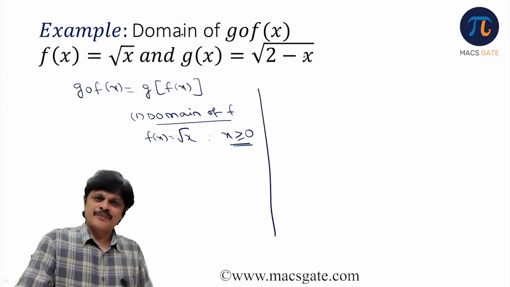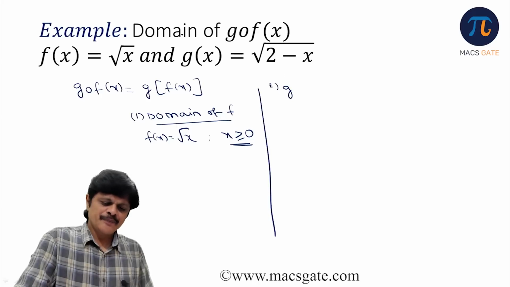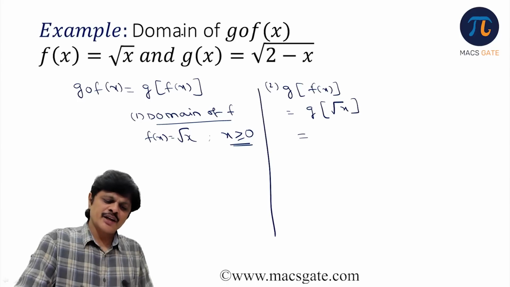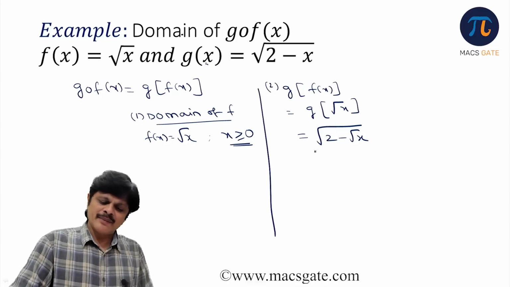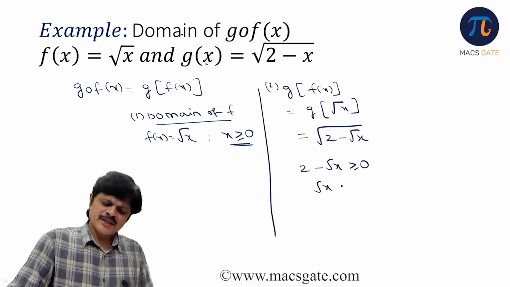Now we need to go for g circle f of x. What is g circle f of x? It is g of f of x. F of x is root x. Then what is g of root x? Whatever argument is there, it is under root 2 minus that argument. So it is under root 2 minus root x. This is g circle f of x. Now this function's domain means 2 minus root x must be greater than or equal to 0. That means root x must be less than or equal to 2, that is, x should be less than or equal to 4.